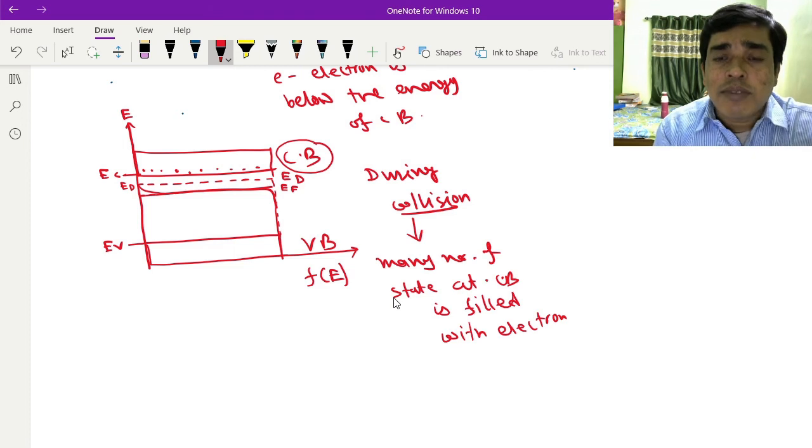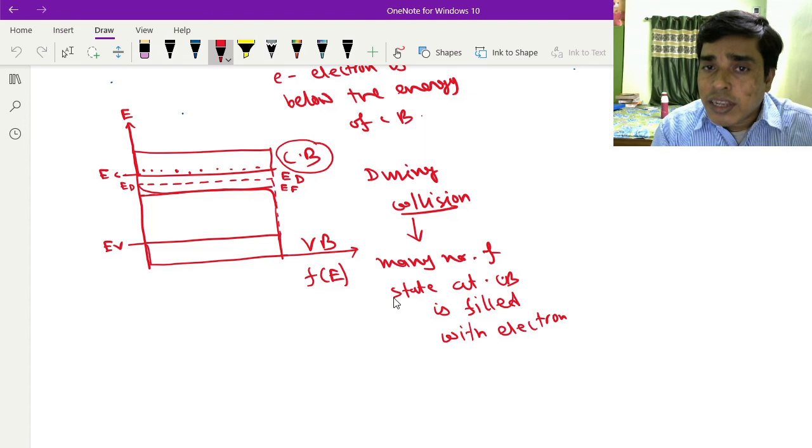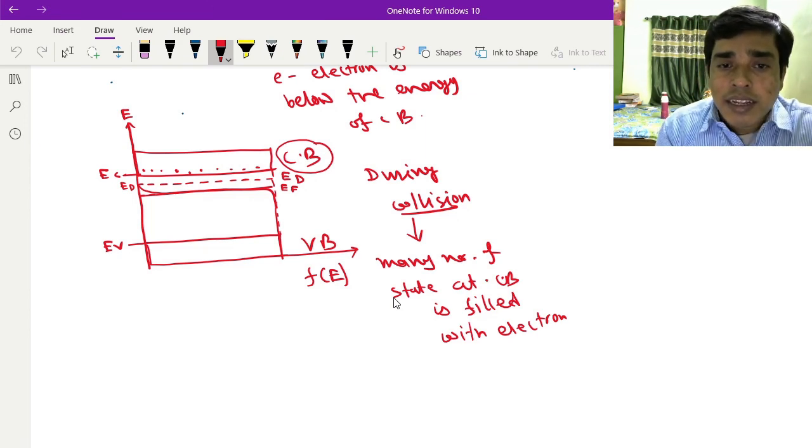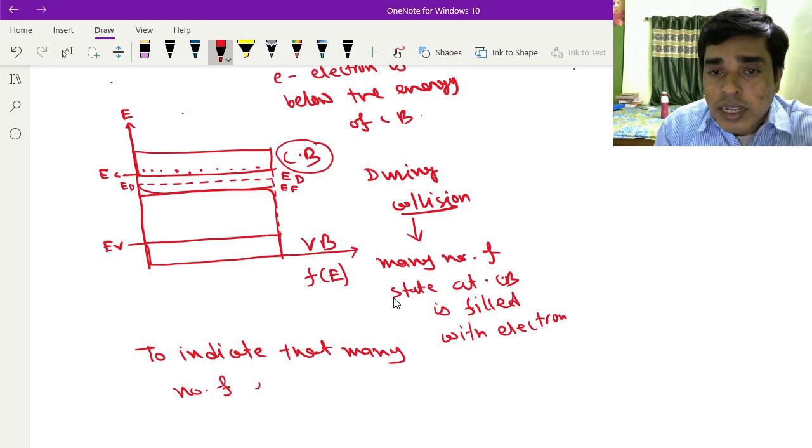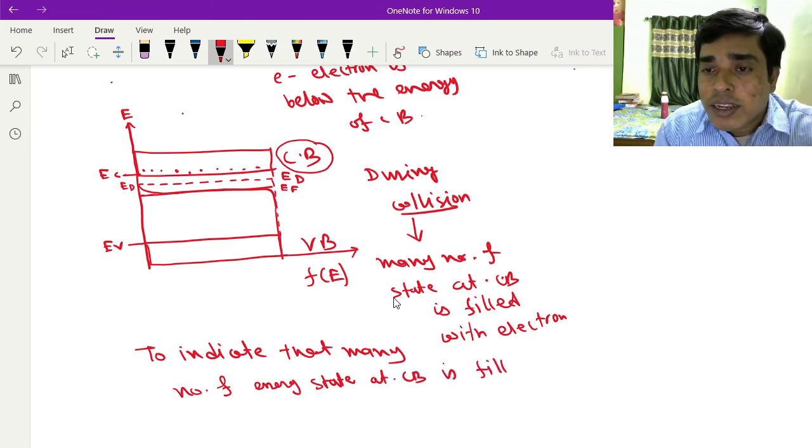So in this region, that means at the conduction band, various states in the conduction band are filled, to indicate that many energy states at the conduction band are filled with electrons.